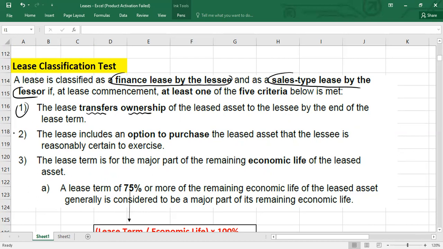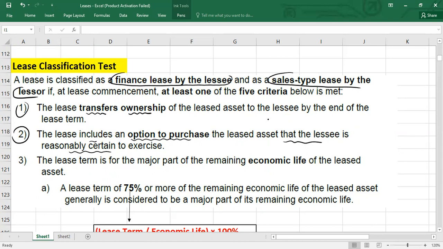The second criterion, you have to check also. If the first one is not there, maybe there is no transfer of title, then you have to check the second one. What is the second one? The lease includes an option to purchase the leased asset that the lessee is reasonably certain to exercise.